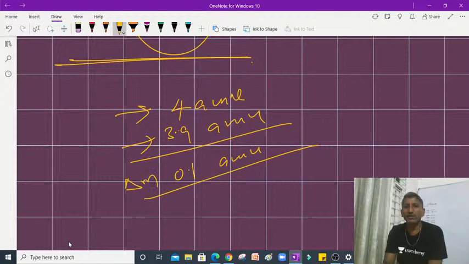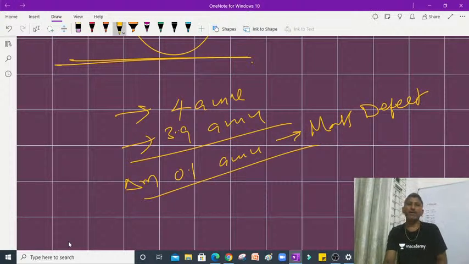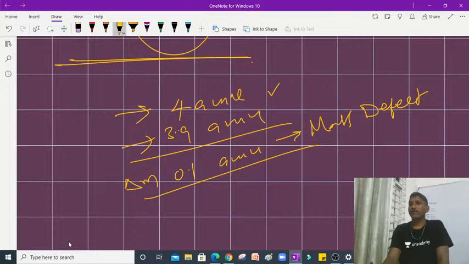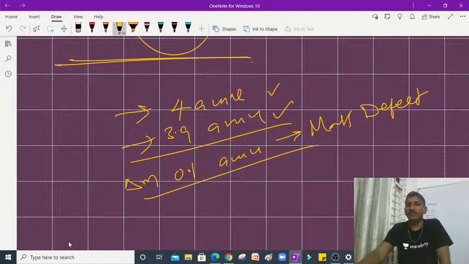This mass is said to be the mass defect, denoted by the letter delta M, students. Defect in mass means actually it should result in 4 AMU whenever the nucleons are weighed individually. But as a whole, if we weigh it, it results in only 3.9 AMU. So that difference is said to be the mass defect.